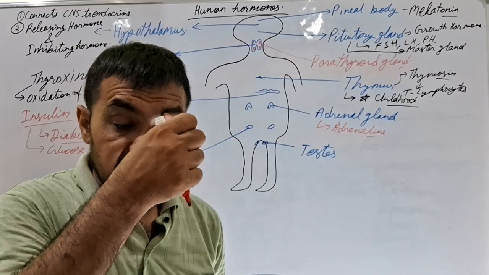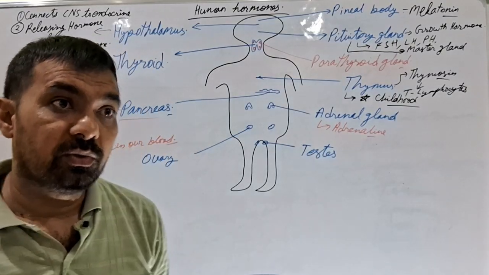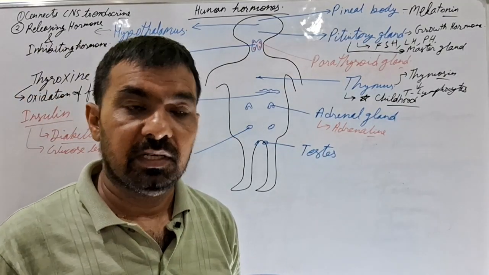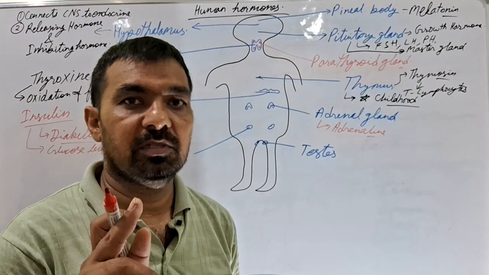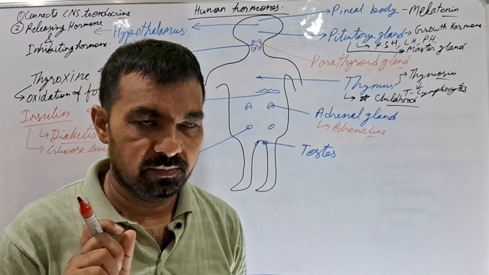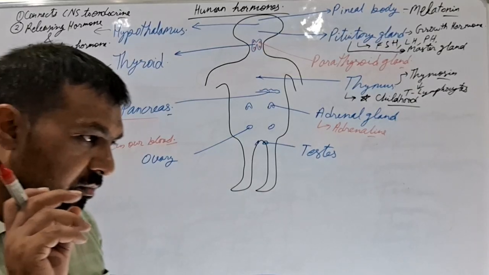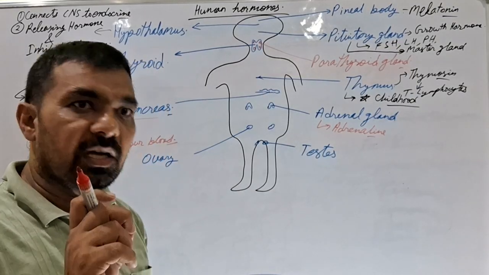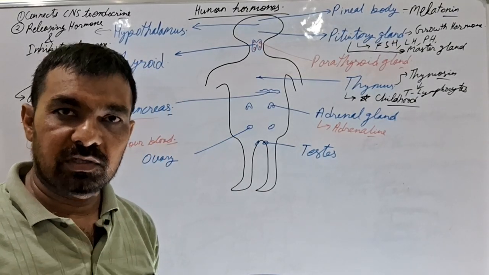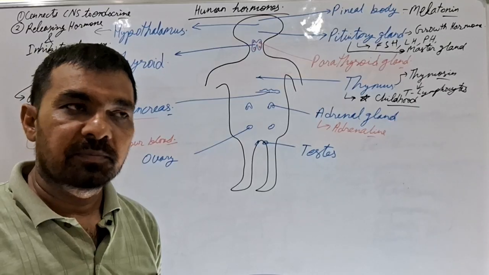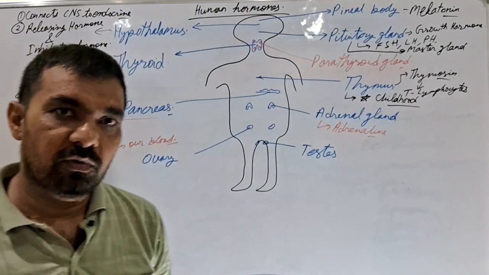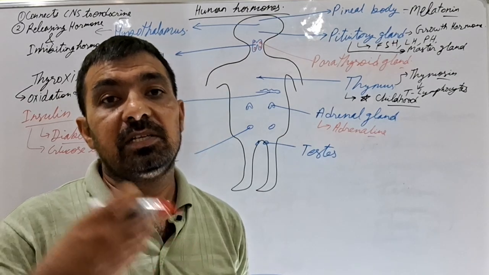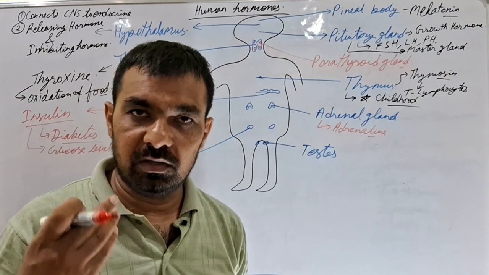To work hard, each and every tissue needs a large amount of energy, and the energy is produced by a single process in our body, that is respiration. But to perform respiration, a large amount of food and oxygen is required by the cells, and to supply that large amount of oxygen and food, our blood needs to reach all the tissues fast.